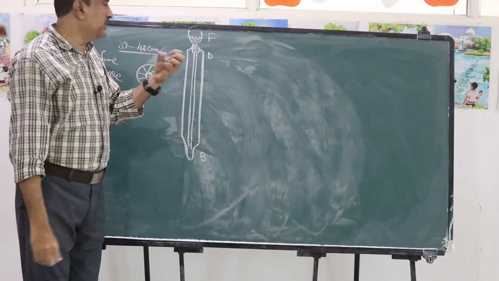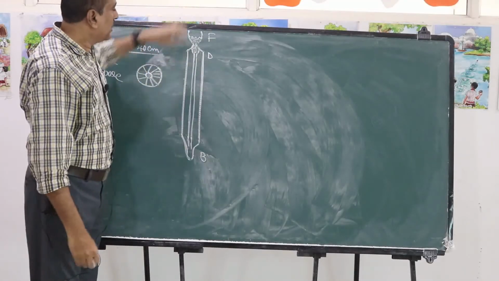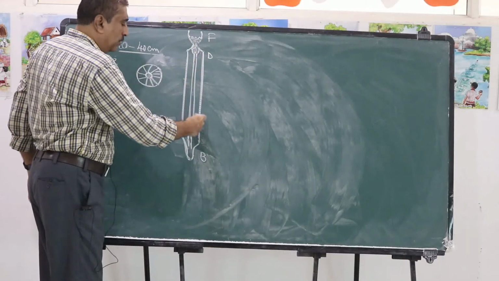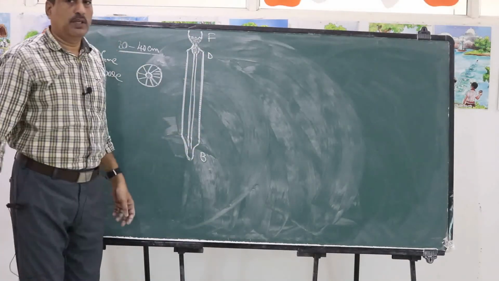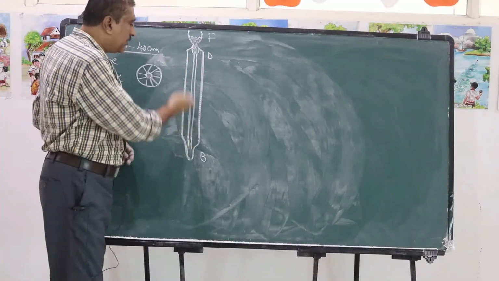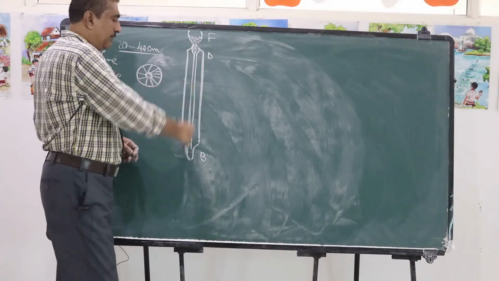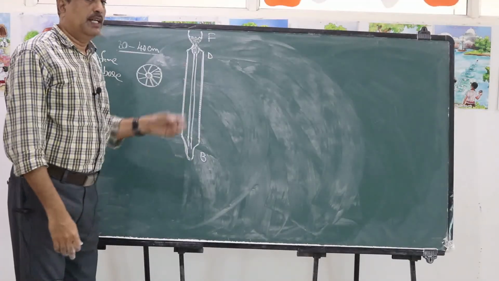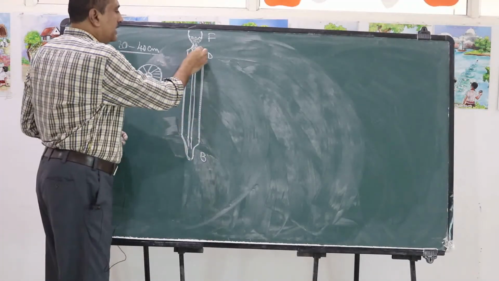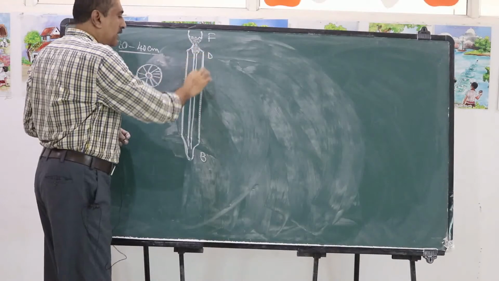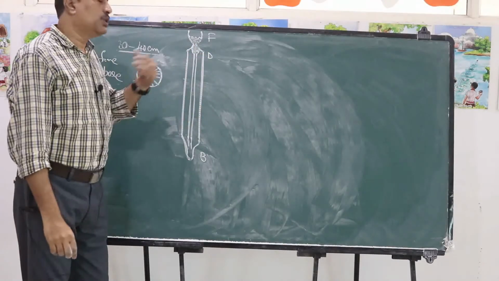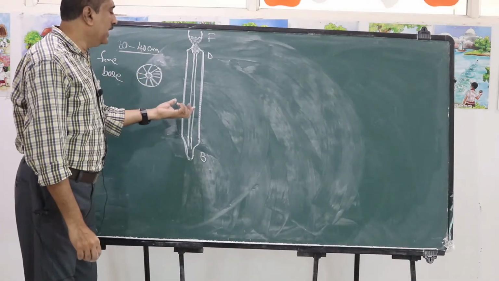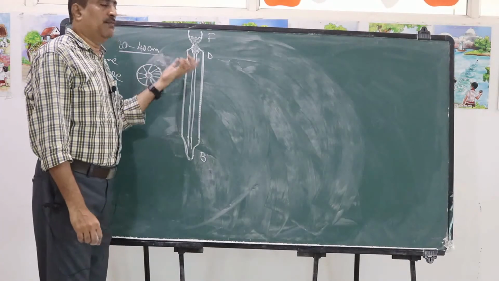Now, mercury is taken in this funnel. This mercury runs down through this fine bore into this bulb. But due to the presence of air in this bore, in the central part of this tube, the mercury does not suck down easily. So what we do is, we heat this particular thermometer.